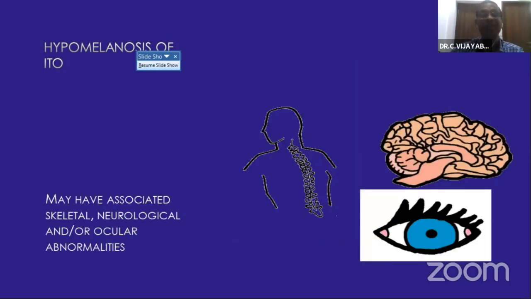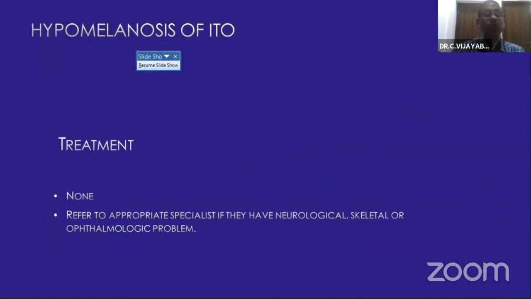Again, we are not going to do much to the patches, but they may have associated skeletal, neurological, and or ocular abnormalities that may be present. So kindly examine these things and refer to the appropriate specialist if you find anything wrong with that. So as treatment, nothing is going to be done for the patches, because most of them may fade as they grow, but you refer to the appropriate specialist if they have neurological, skeletal, or ophthalmological problems.